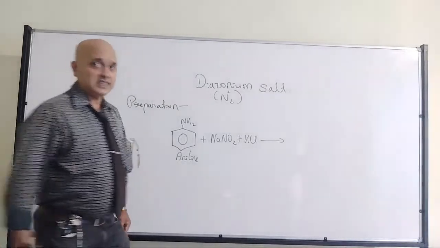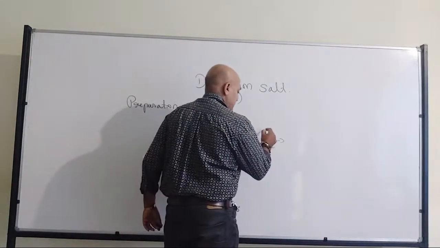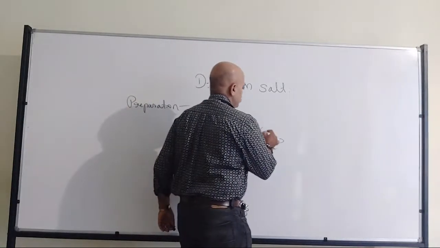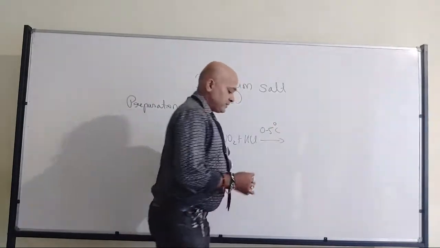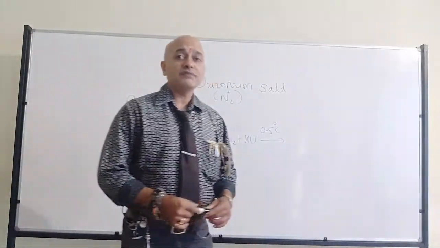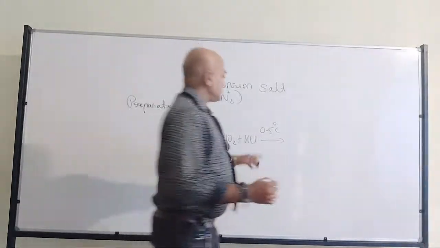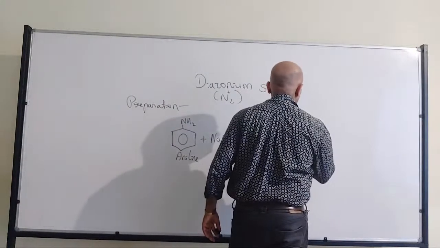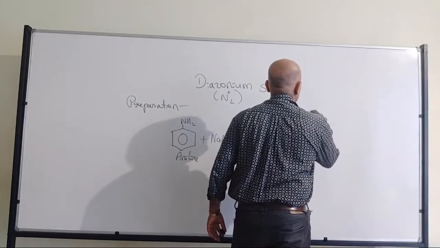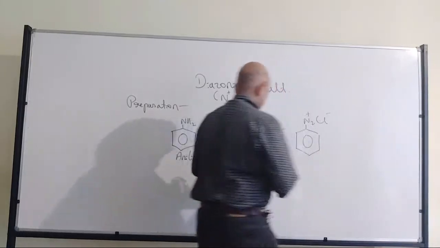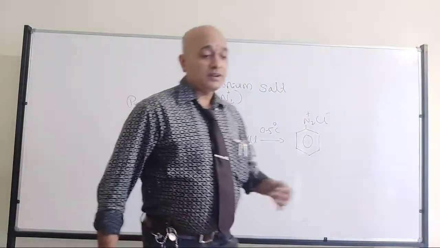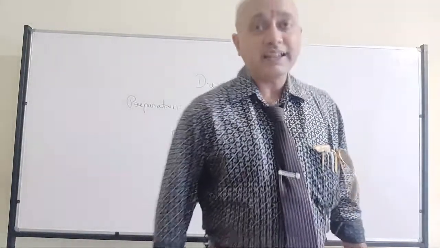NaNO2 plus HCl. What will be the temperature? Temperature will be somewhere around 0 degree Celsius, 0 to 5 degree maximum, right? Or you can mention it as 280 or 270, better is 270 Kelvin. So that's why low temperature will be maintained. There will be formation of benzene diazonium chloride. So what is the use of NaNO2 and HCl?